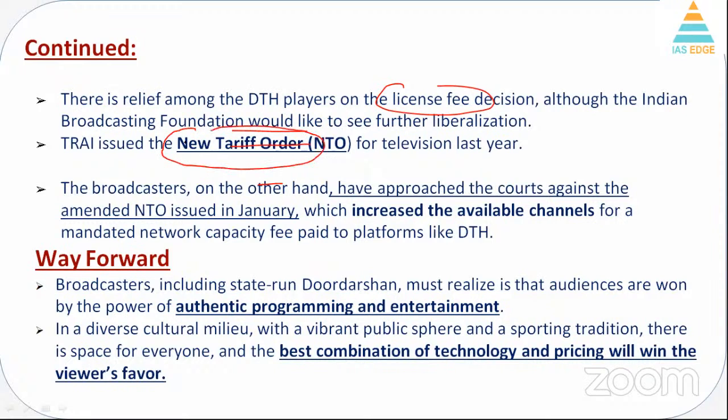TRAI ने एक नया order pass किया है, new tariff order for television last year. The broadcasters have approached the court against the amended NTO laws issued in January, which increase available channel capacity. तो अभी क्या है, जो भी आपका package है, उसमें जो number of channels you get, as per TRAI, they say that more channels should be given on the DTH platform, but DTH people are opposing that. Now, what is the way forward?